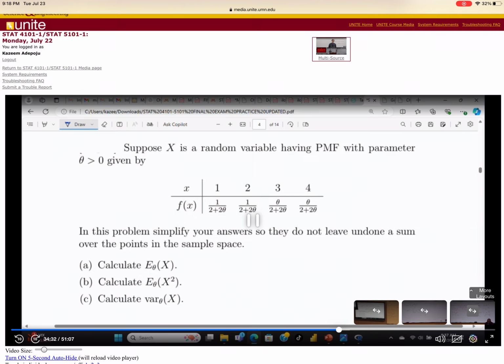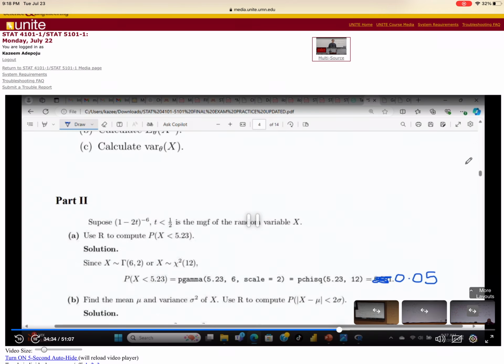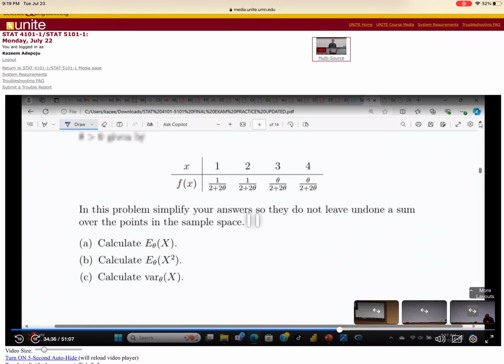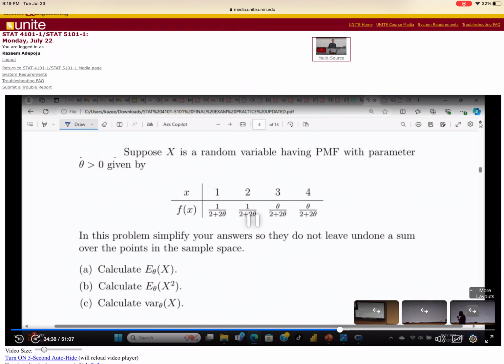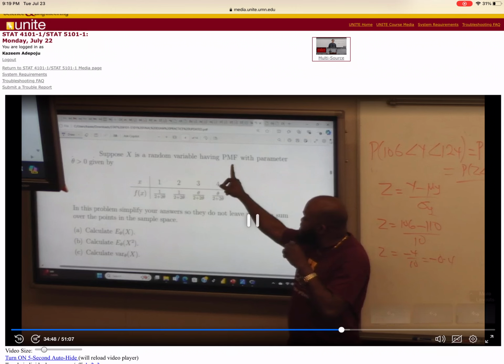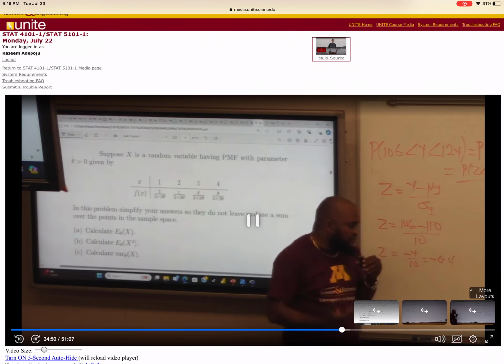Did I put part 2? I can show part 2. Yeah, that should occupy part 1. So how do I go about a problem? They've told you here. Whenever you have a distribution given in this way, that should tell you it's going to be discrete. That's why we have a PMF, right? PMF means probability mass function.